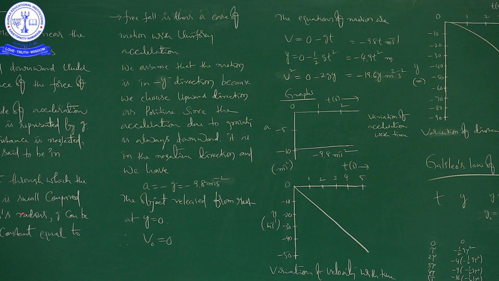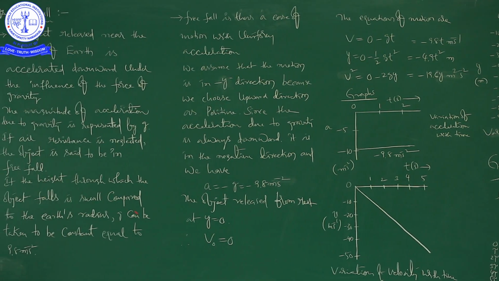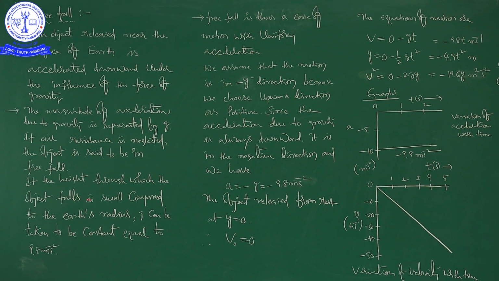So in this situation, he mentioned clearly, try to understand this point. The height through which the object falls is small. 1.7 meters is very small when compared to 6,400 kilometers. Not only 1.7 meters, you can take 10 meters, 20 meters, 100 meters also. Even 100 meters is very small when compared to 6,400 kilometers, right. So in that situation, you can take g value as 9.8 meter per second square.